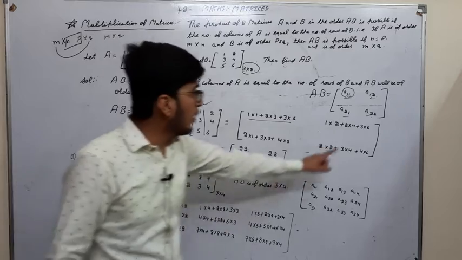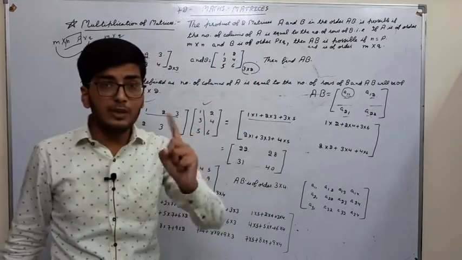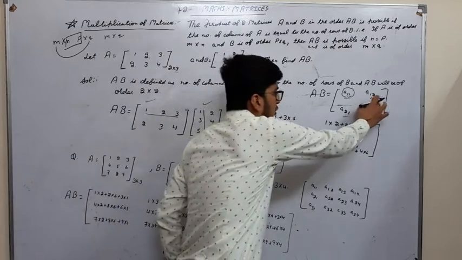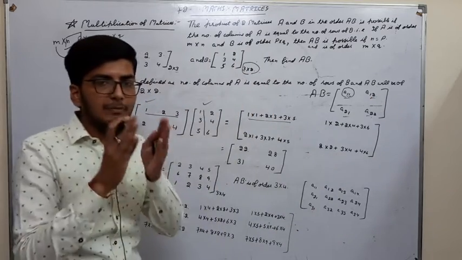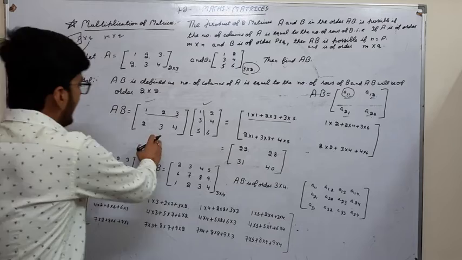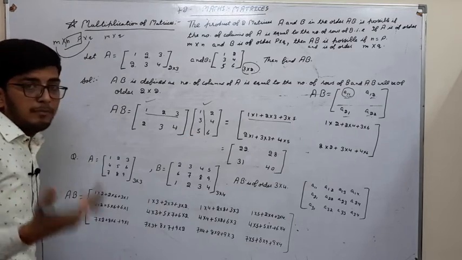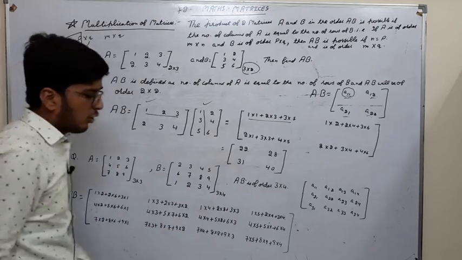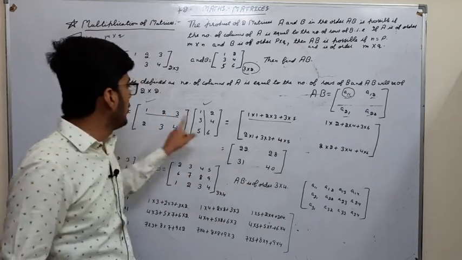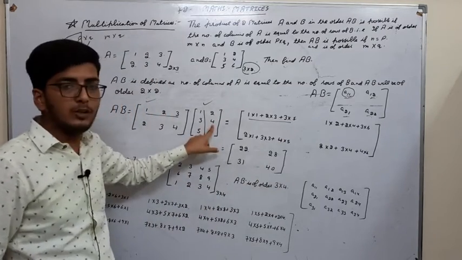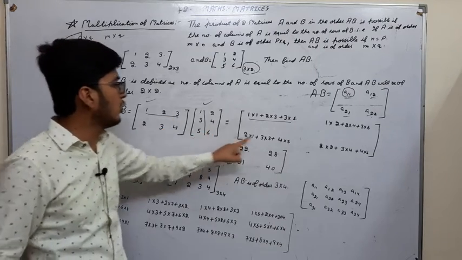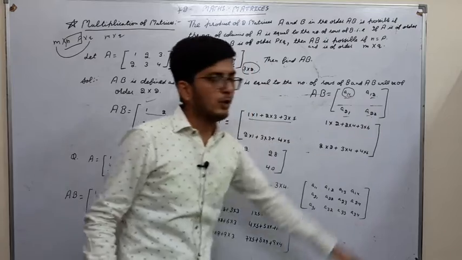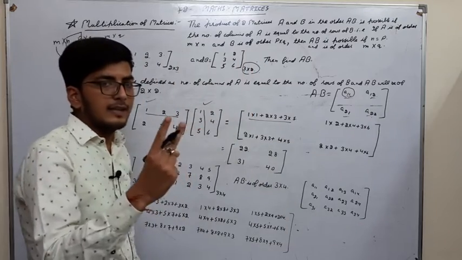Next element. What is the next element? A12. That means first row and second column, that is, first row of A and second column of B: 1, 2, 3 into 2, 4, 6. So it will be 1 into 2 plus 2 into 4 plus 3 into 6. This will be our second element.